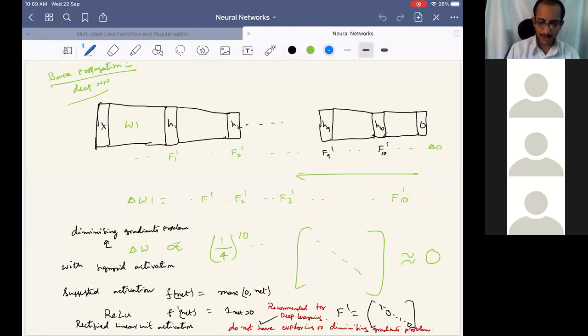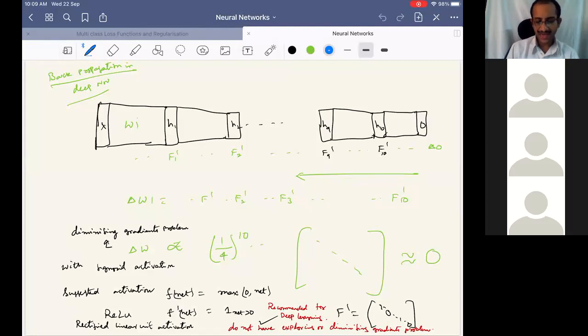The gradient update is proportional to 1/4 at each layer, and as many layers as we have, it will be 0.25 to that power, and hence the diminishing gradients problem is very prominent.